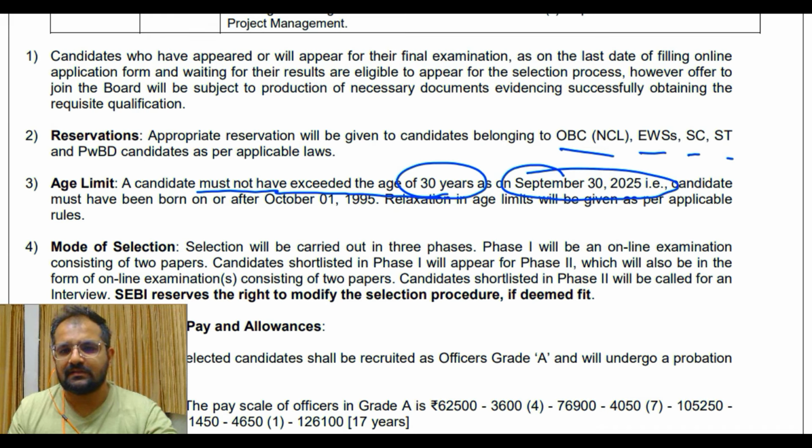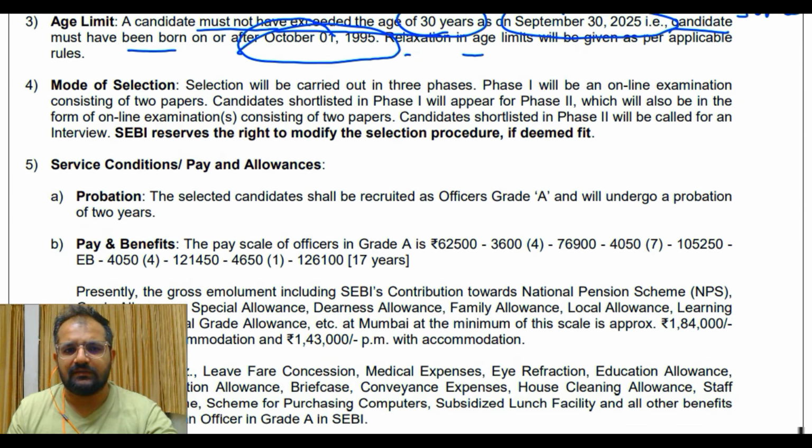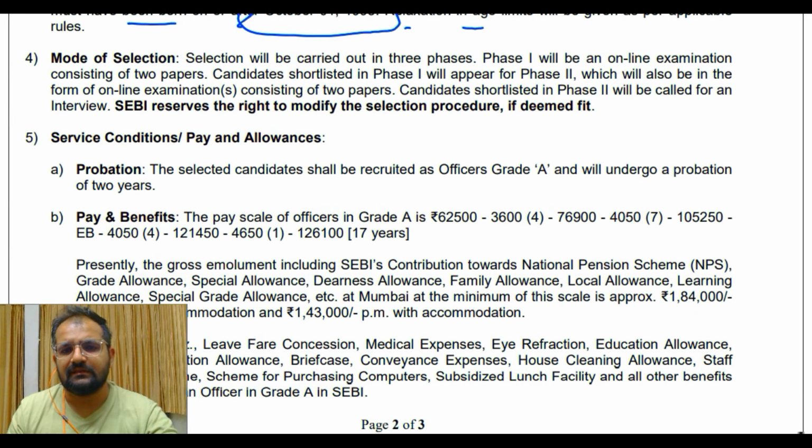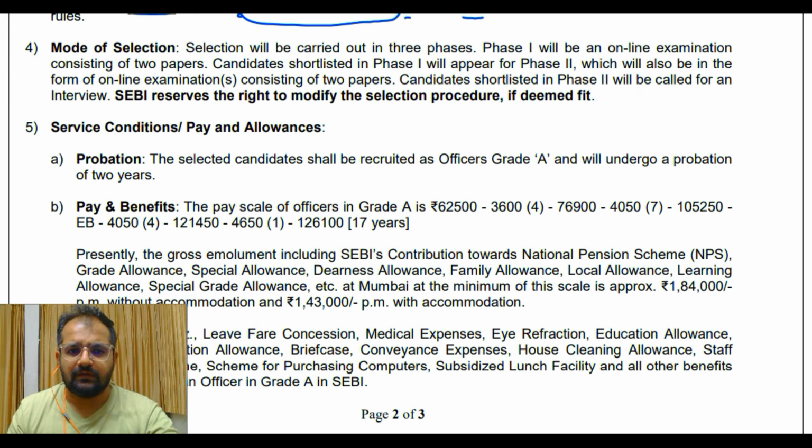Okay, so the main notification will be live on 30th. This is the expected date, October, but in this the age criterion is taken as September 30th 2025, which is a good thing for a lot of candidates. Candidate must have been born between, October 1st 1995. Relaxation in age, how much, standard remains the same, generally 3 years, 5 years. We'll see that. Then the selected candidate shall be recruited as an officer, undergo probation of 2 years.